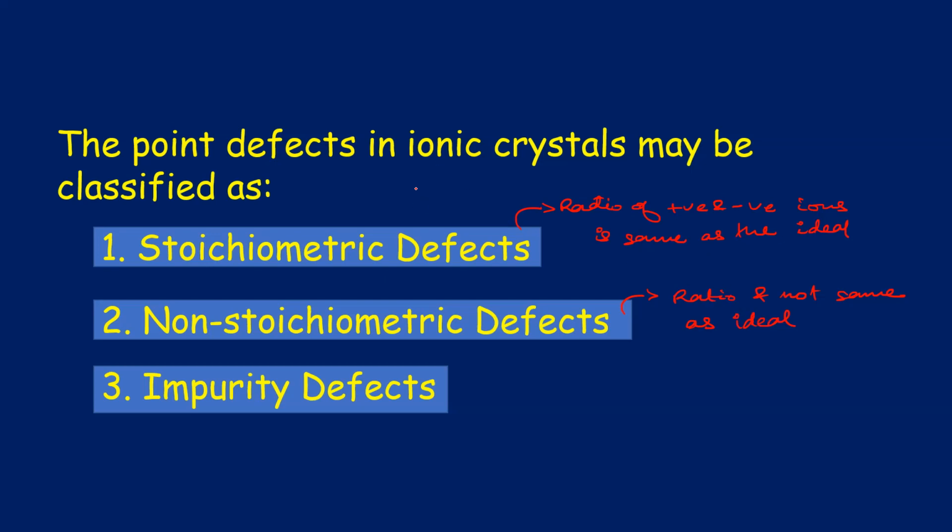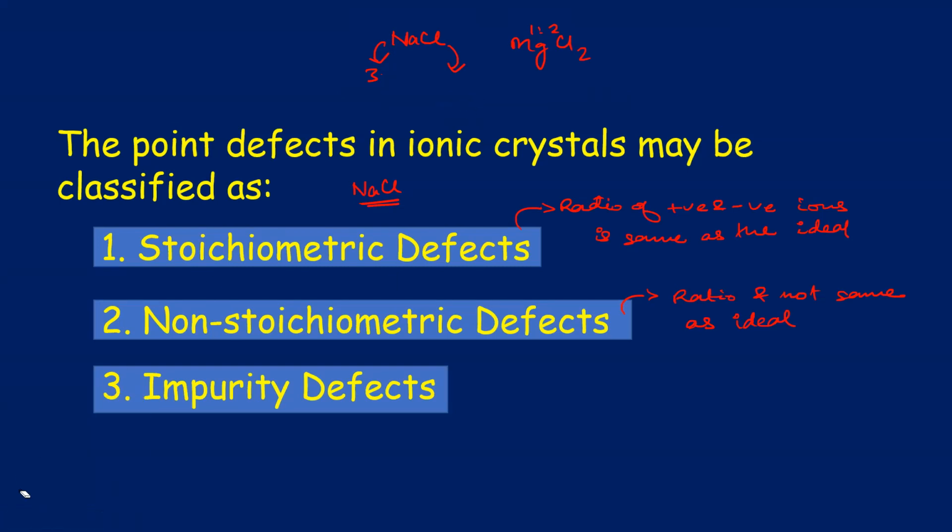In stoichiometric defect, for example, if I have NaCl, what is the ratio? For each Na we have 1 chlorine. In NaCl, if you have 3 Na positive, then you will have 3 Cl negative also. If you have MgCl2, then the ratio is 1:2, and for each Mg you have 2 chlorine. This ratio will be conserved if you have stoichiometric defect.